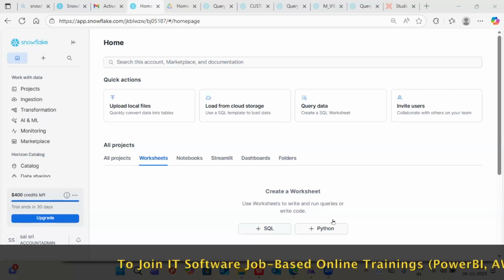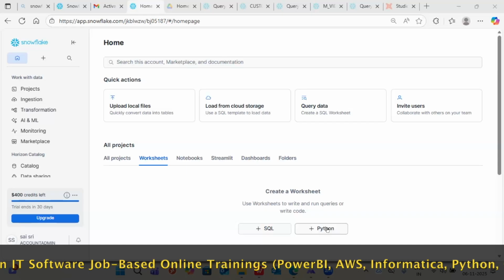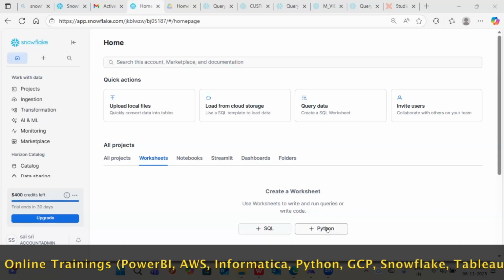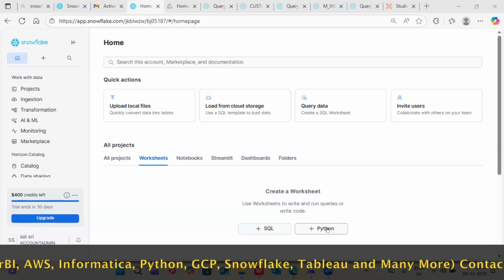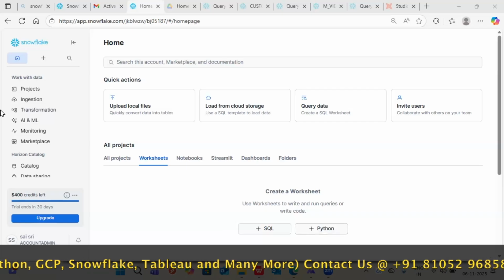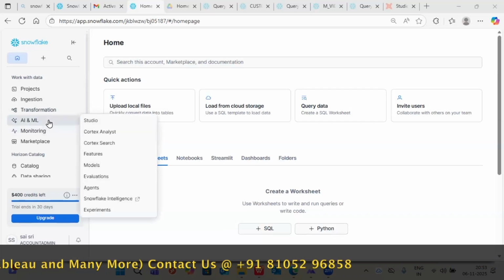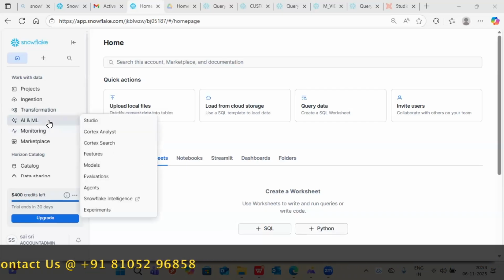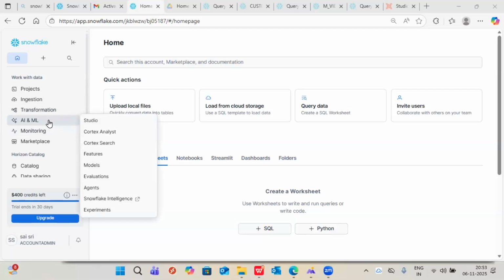And Python, Snowflake is supporting Python. Genuinely, I'm saying Python is not completely supported by Snowflake. Still, it's under progress. For machine learning people, the AI and ML people, they are trying to include them so they can also work here only, with no need to touch any other platform. The planning is in that direction.